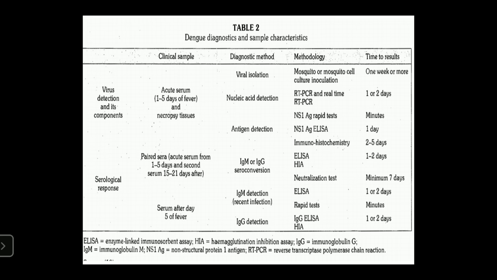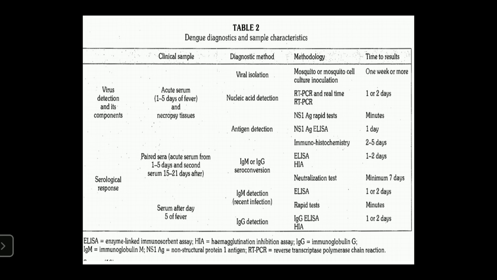You can isolate the virus from different sources such as mosquitoes and mosquito cell culture inoculation. It gives results in 1 to 2 weeks. For nucleic acid detection, you will perform RT-PCR and real-time RT-PCR, and also identify specific antigens like the non-structural protein rapid test. It gives results in minutes.